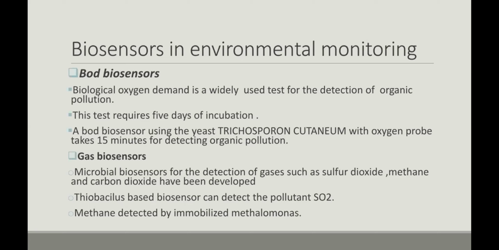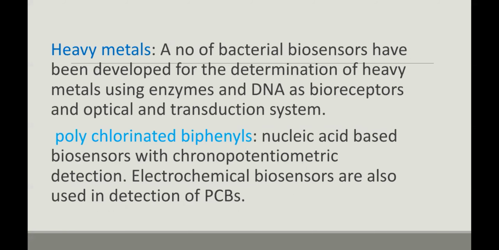Then the gas biosensors. Thiobacillus is used to determine the SO2 pollutant, and methane is detected by immobilized Methylomonas. So these are some of the gas biosensors. Heavy metals can also be determined by biosensors. A number of bacterial biosensors are used to detect heavy metals.